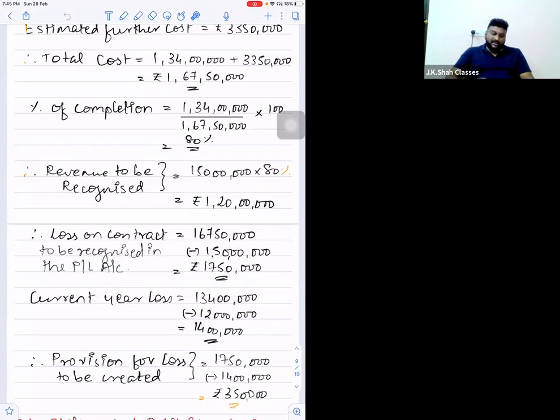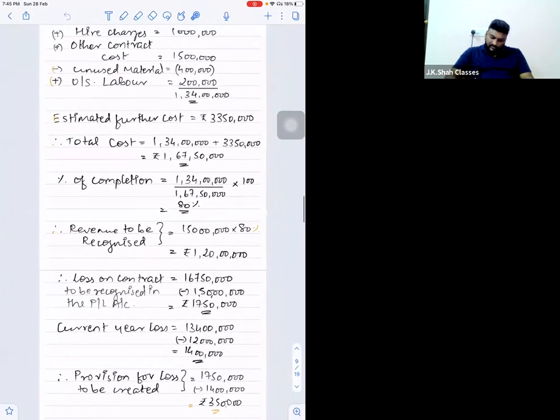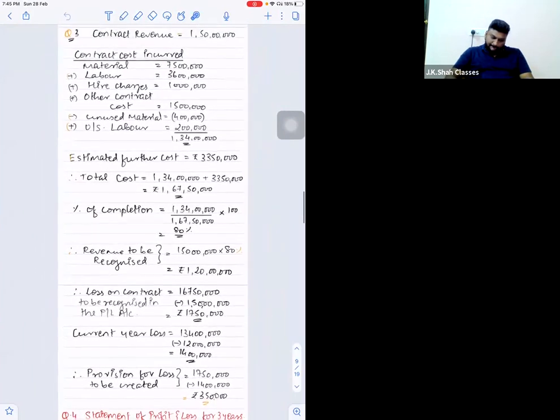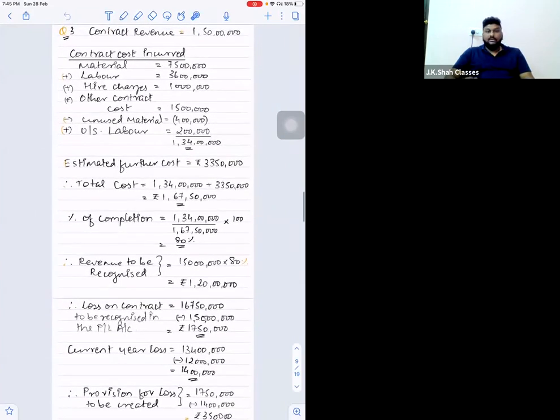right? Simple question. And what I'm doing is I'm showing the entire solution in one page only, so that no need to scroll. You can just see the entire solution in one place. Please copy this down.